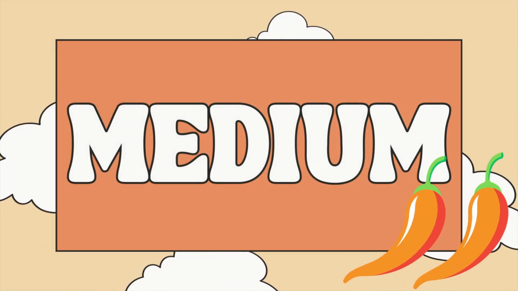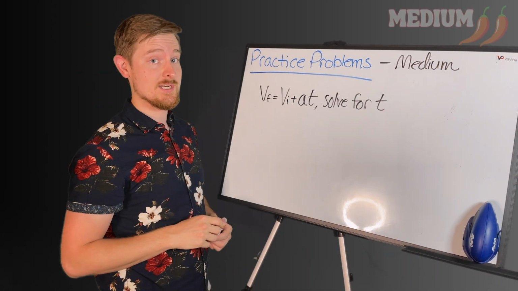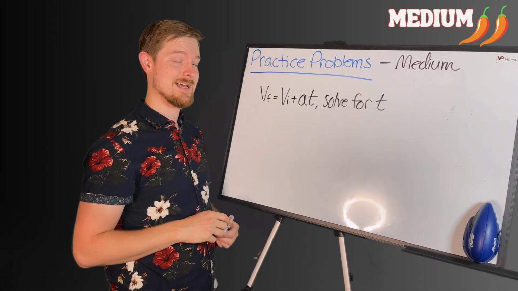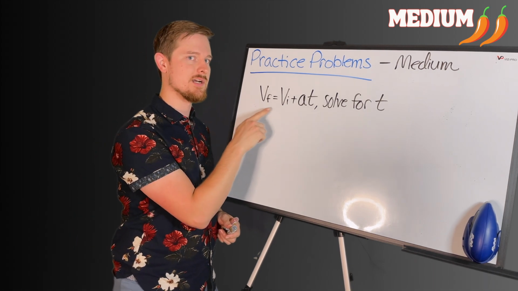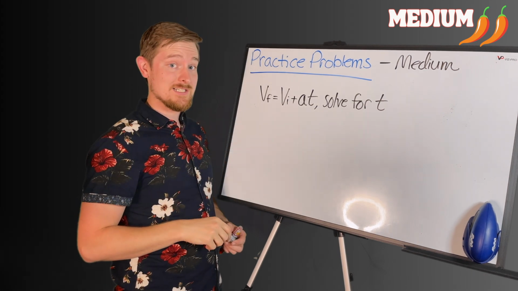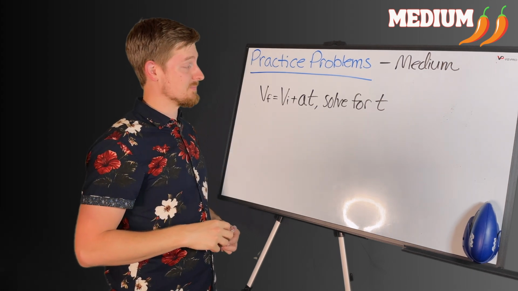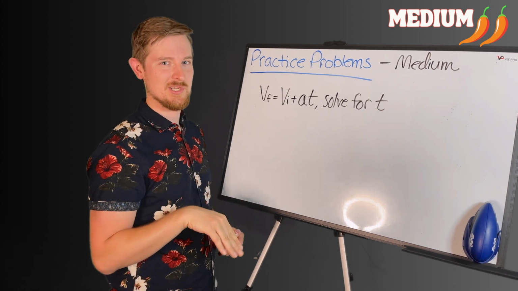All right, team, we are into practice problem number 2. This one is a medium question. I chose this one as your medium question because it has a few more steps algebraically, and there's some weirdness going on in here with this little f and this little i, so we're going to talk about that first. If you would like to pause this video and solve this problem on your own, you're solving for t, you can pause the video here and come back and check your work in a second.